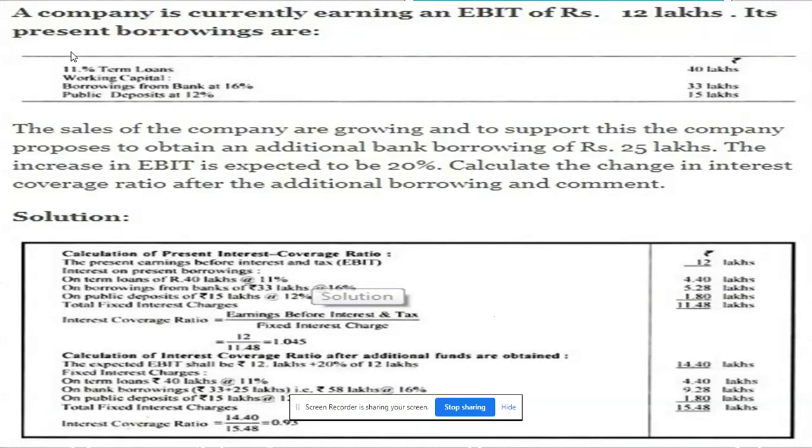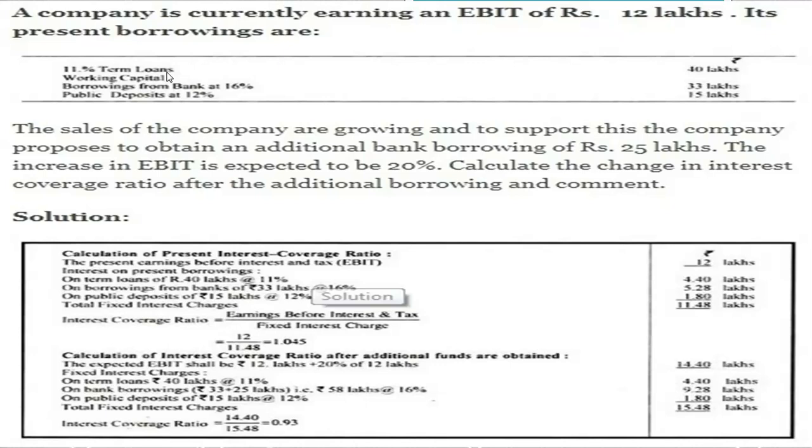We'll see a small example to understand how in a practical scenario borrowing affects an organization. Let's see. So read the question. A company is having EBIT of rupees 12 lakhs. Its present borrowings are: 11 percent term loans of 40 lakhs, that is 40 lakh rupees borrowed at 11% interest.